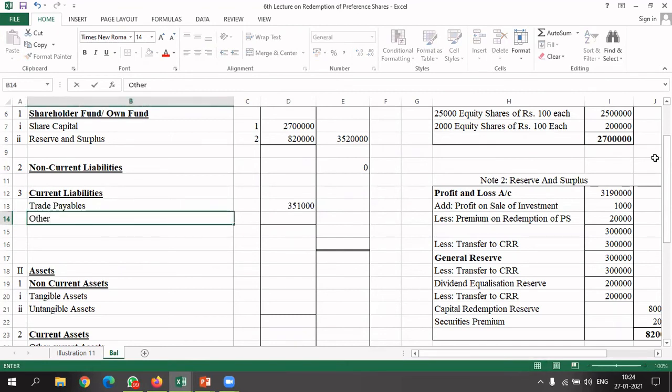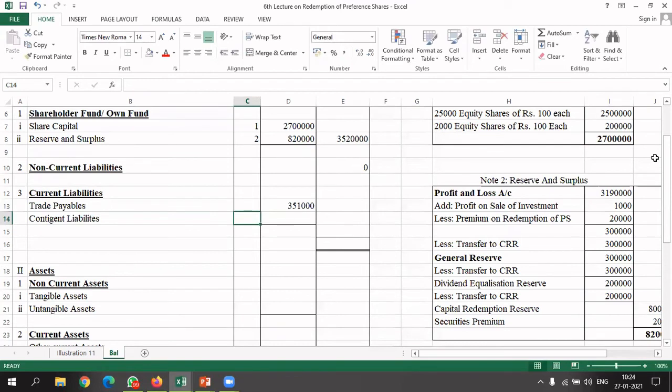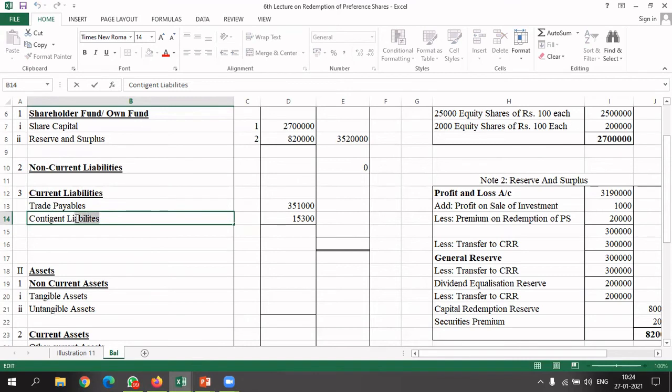Apart from that, we also have other current liability, or I can say contingent liability also I can write. ठीक है, contingent liability में क्या बेटा? किसी को समझ में आ रहा तो बताइए. Sir, contingent liabilities are the liabilities which may or may not occur. Okay. Now under contingent liability we have a untraceable preference shareholders that can arrive any moment of time. Okay.